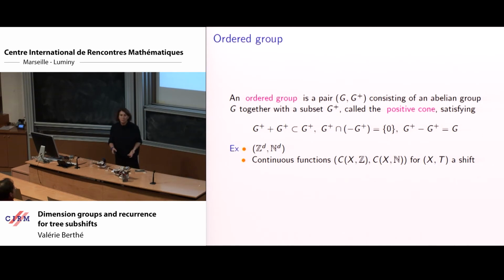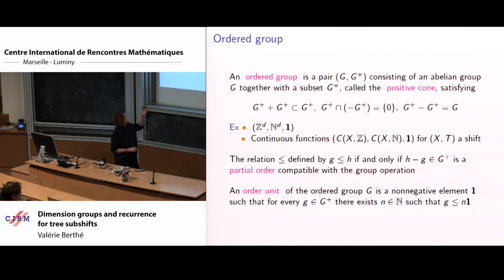So that's typically the case of Z to the D with a positive cone N to the D. Well, it doesn't say much. And in our framework, if we take a shift, we have a natural ordered group we can consider: the set of continuous functions with values in Z, and the set of continuous functions with values in the set of non-negative integers. Okay, that's a notion.